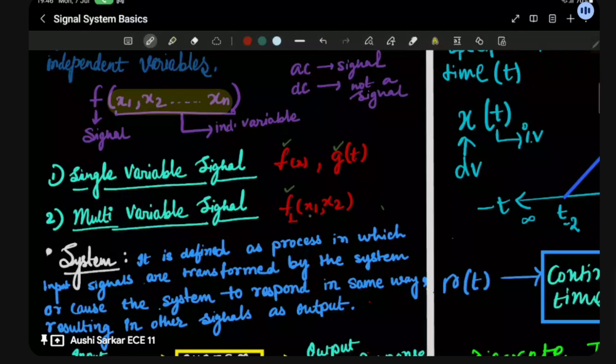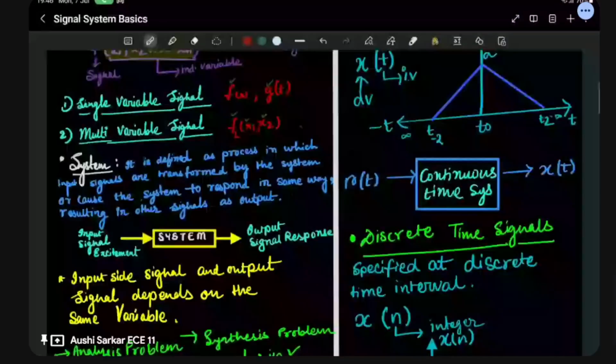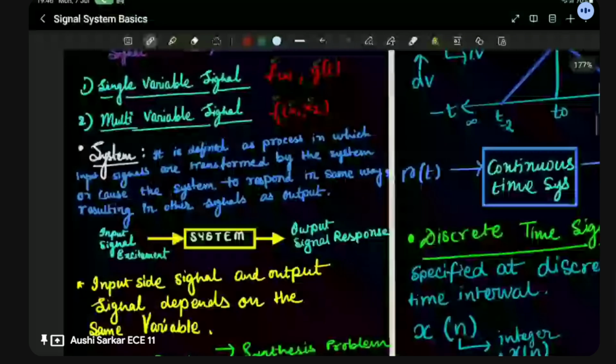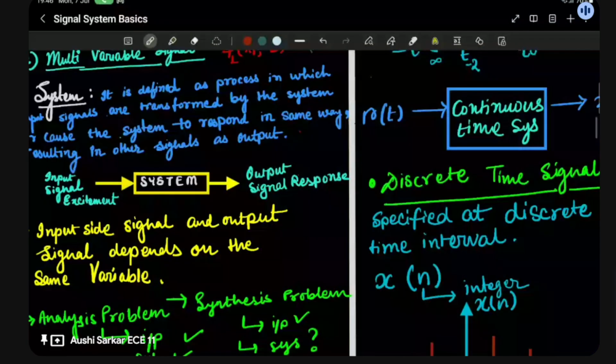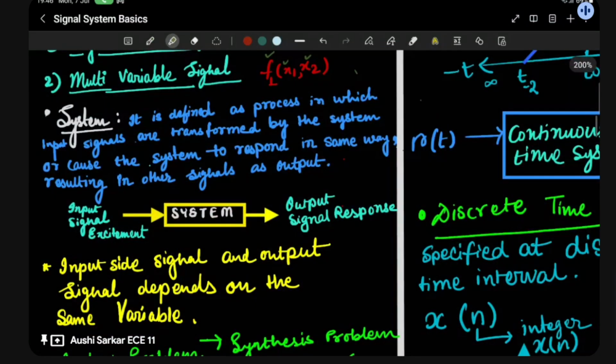So this is the definition of a signal. Hope it is clear to you. Let me move on to the next topic, system. In signals and systems, the first word, signal, has been defined, and the next word, system, has a proper definition. It is defined as the process in which input signals are transformed by the system, or cause the system to respond, resulting in another signal as output.